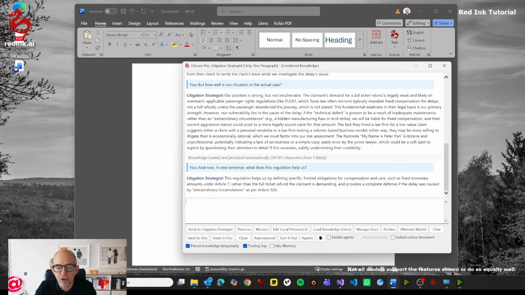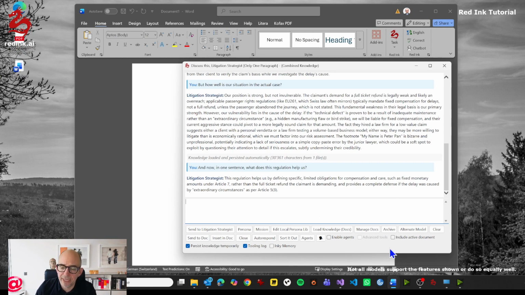And now it comes back, and you see it already responds and takes into account the specific knowledge that you've added. And that's important because an AI will only be as good as the information you provide it to work with. So if you want to have a good discussion about a certain topic, give the AI the necessary background information. Don't rely on what's stored in the model, so that you have a good basis for your interaction.